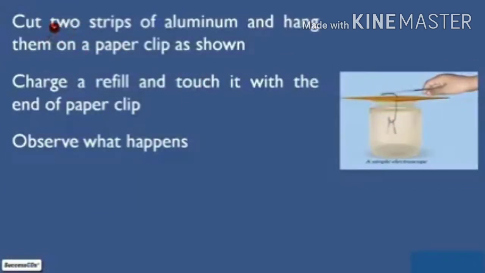Now cut two strips of aluminium and hang them on the paper clip as shown in the picture. Here you can see, children, there are two strips of aluminium hung on the paper clip inside the bottle.